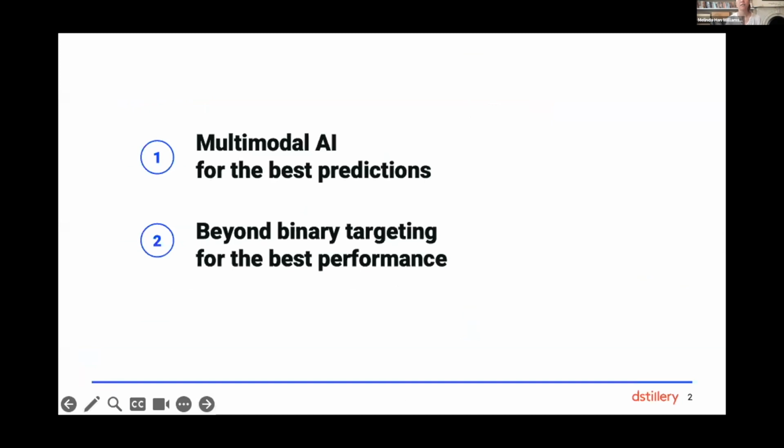So I'll tell you about this in 2 chapters. First, I'll dive deep into how we use multimodal AI for the richest understanding of the customer and the best predictions of their behavior. And second, I'll show the results when we use those predictions to go beyond binary targeting and drive even better outcomes.